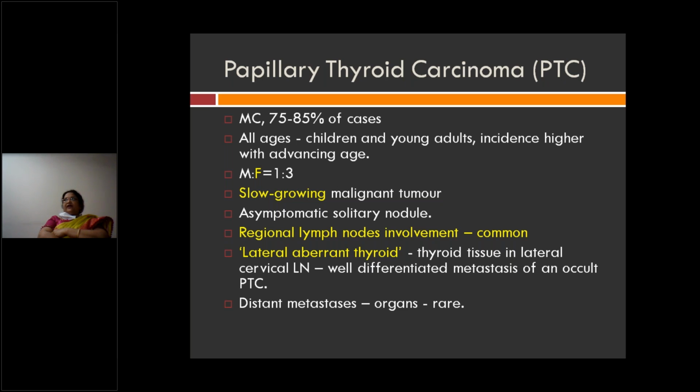The male to female ratio is 1:3, more common in females. The slowly growing malignant tumor presents as a solitary nodule. Cervical lymph node metastasis is most common, and whenever you have lateral aberrant thyroid tissue in a lateral cervical lymph node, it means that it is a metastasis from a hidden or occult papillary carcinoma of thyroid. Distant metastasis is rare.